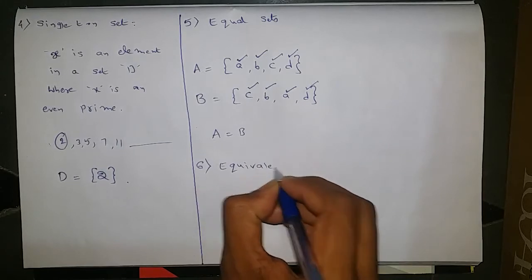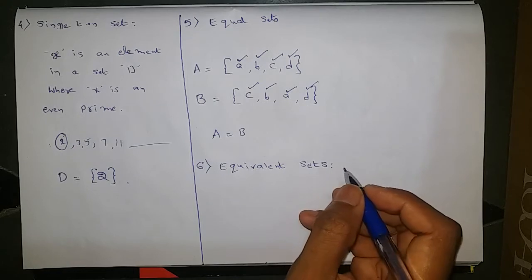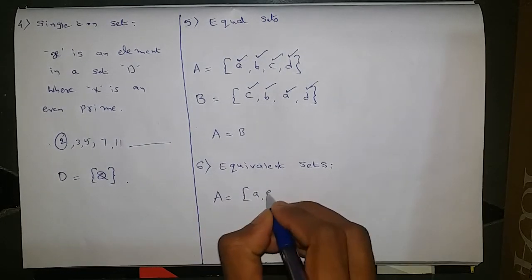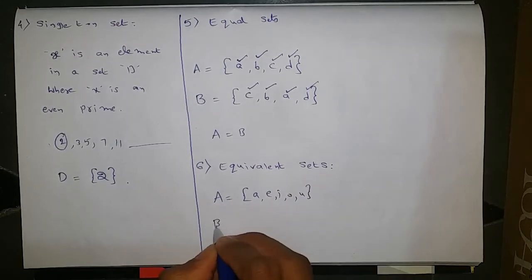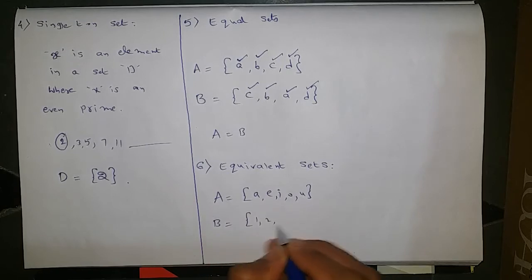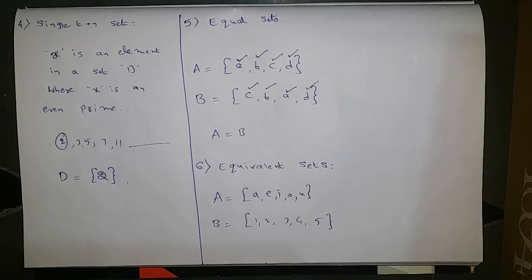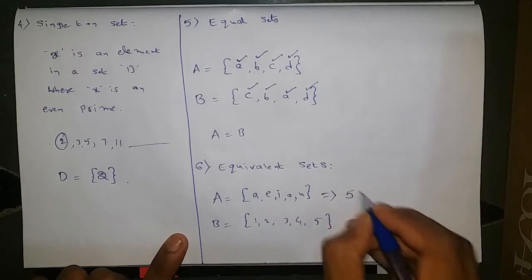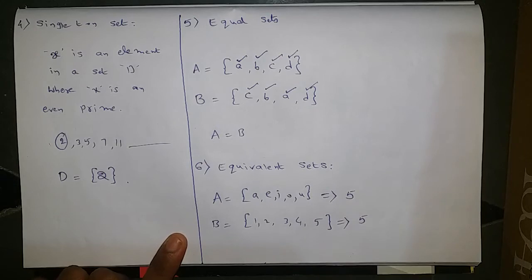equivalent sets. For example, I have one set A, in that A, E, I, O, U elements are there, and one more set B, in that 1, 2, 3, 4, 5 elements are there. Now if we observe these two sets clearly, in the set A we have 5 elements, in the set B we have 5 elements.